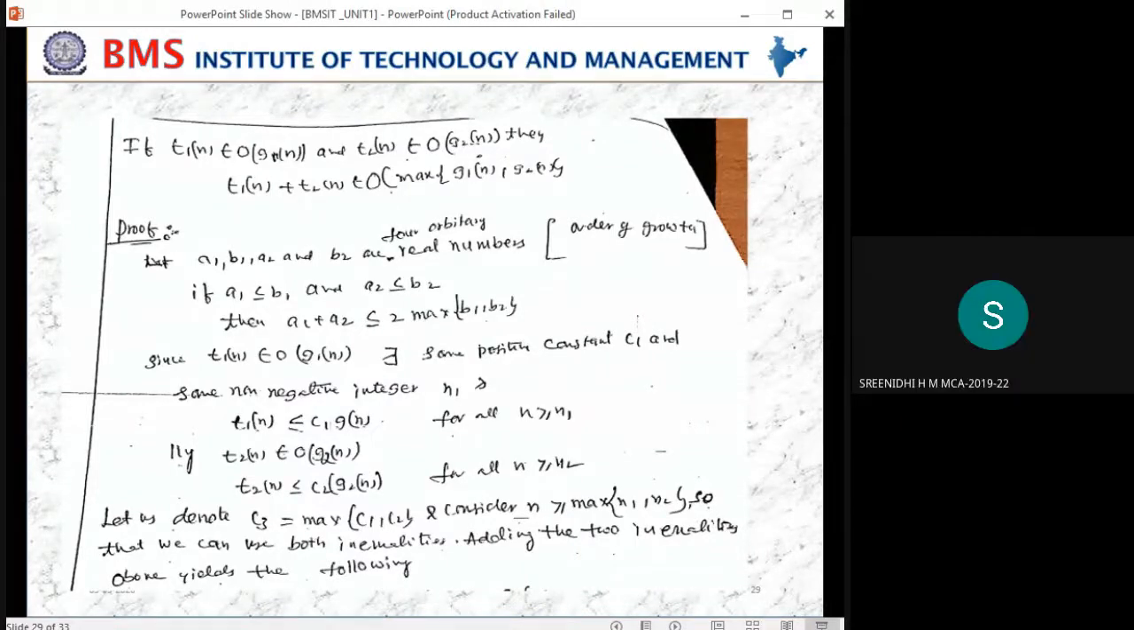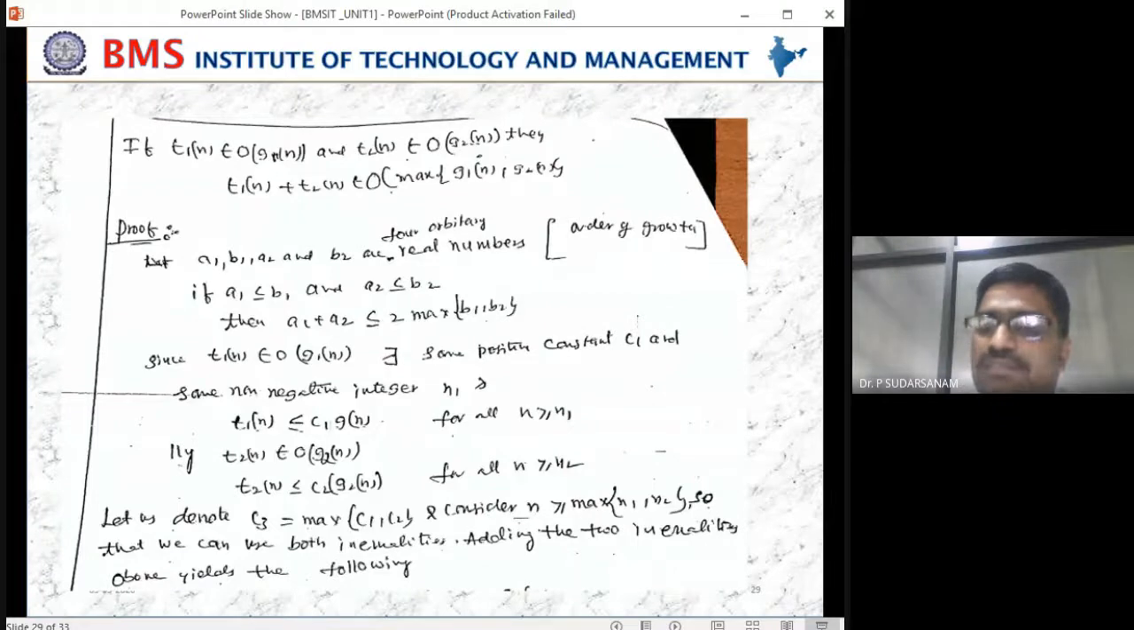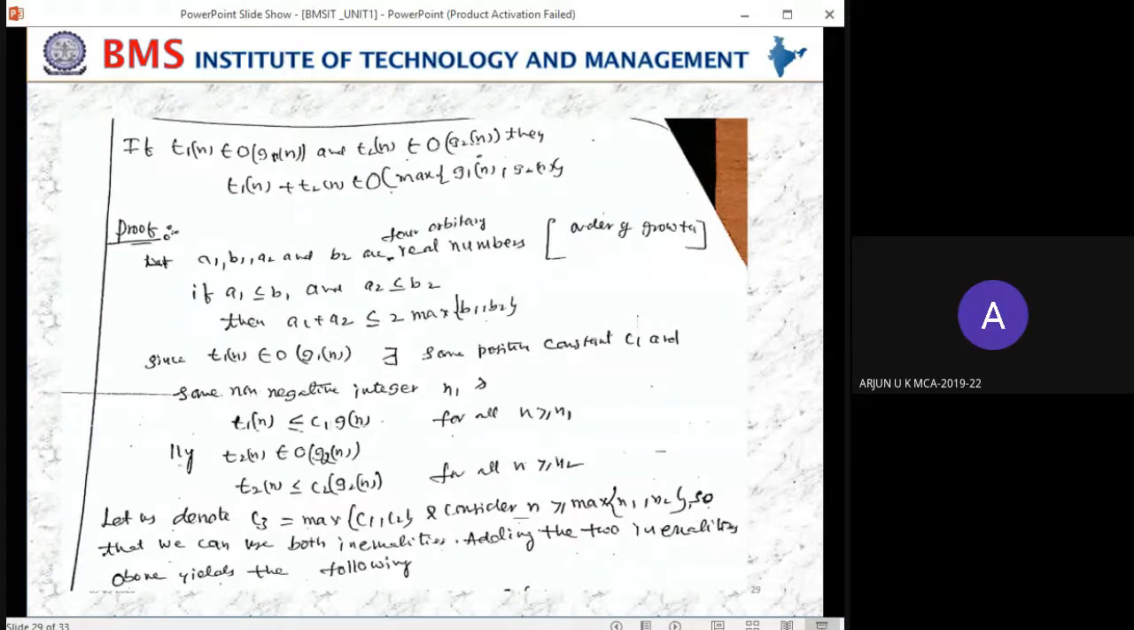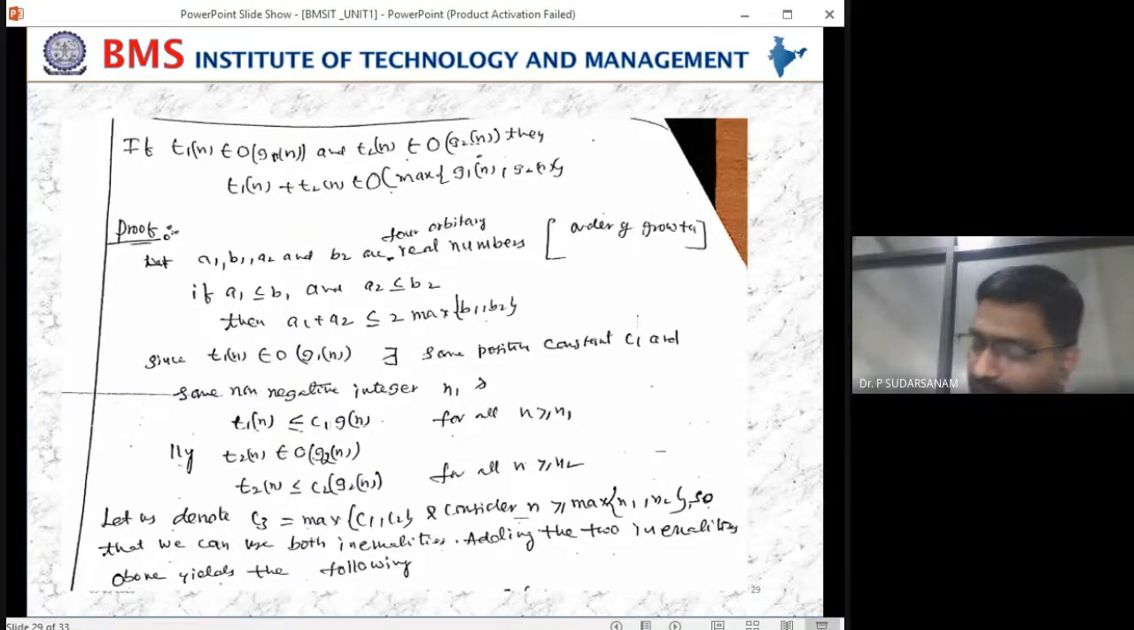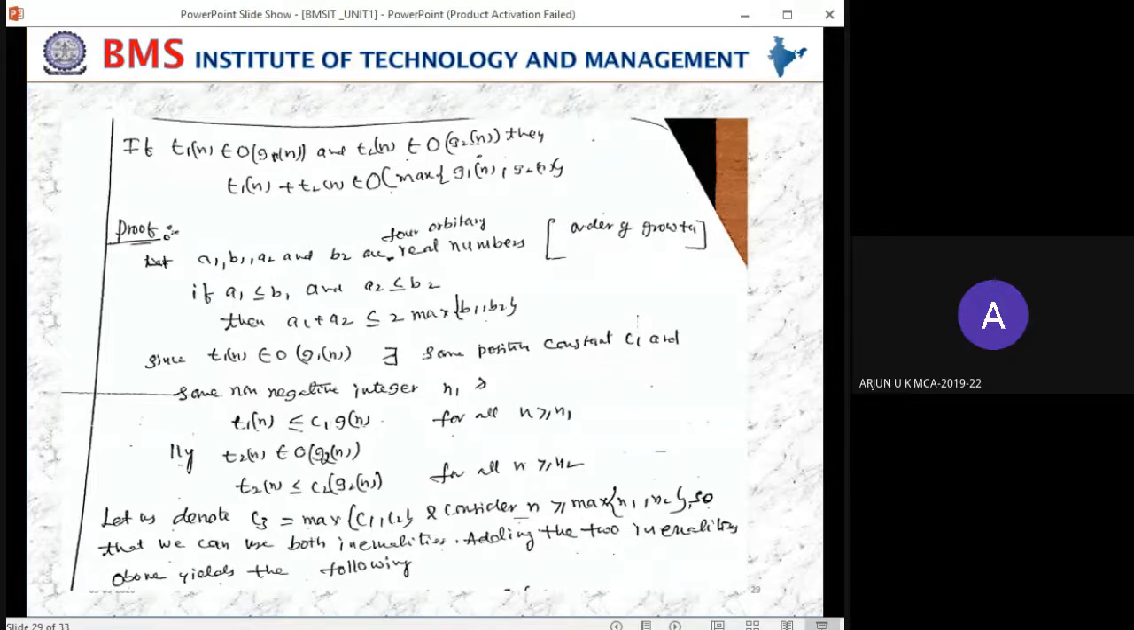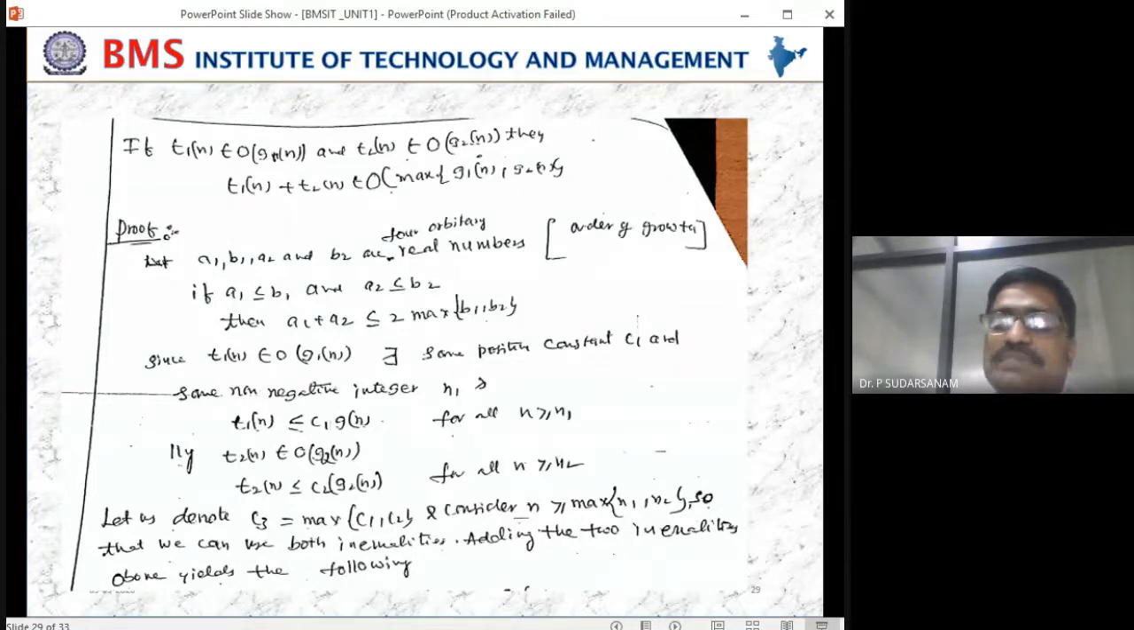Sir, I am telling, we took 4 arbitrary values A1 B1 A2 B2. So he is telling we'll take 6 arbitrary values A1 B1 A2 B2 A3 B3. So what is the value of max, he is asking, sir. You wrote 2 into max of B1 B2. In that case, you take 3 into maximum of B1 B2 B3.